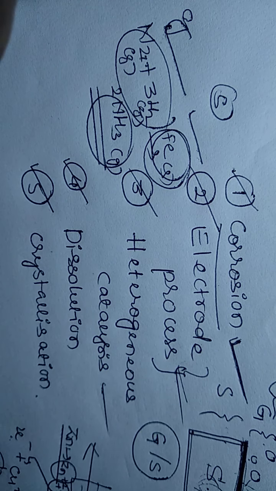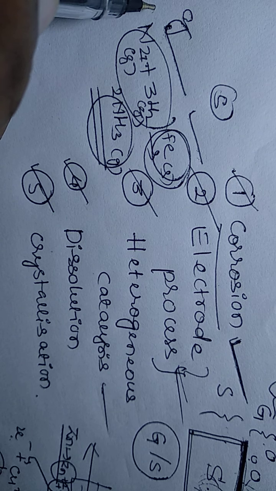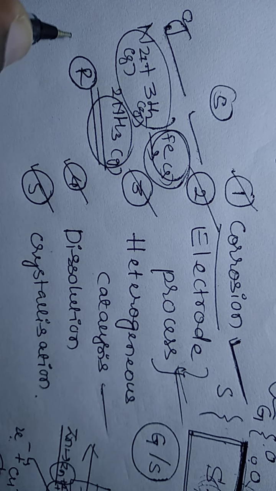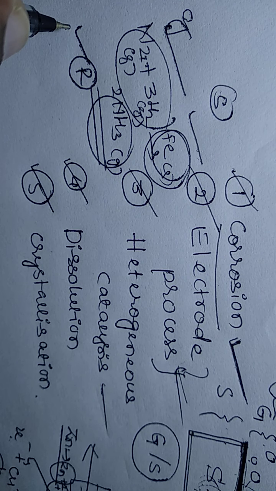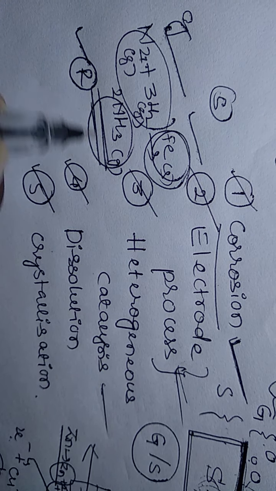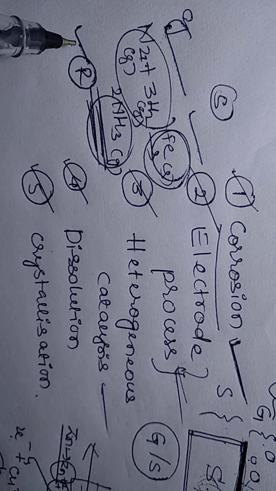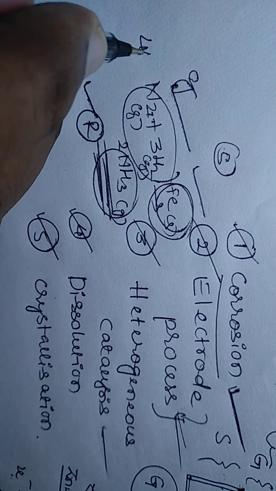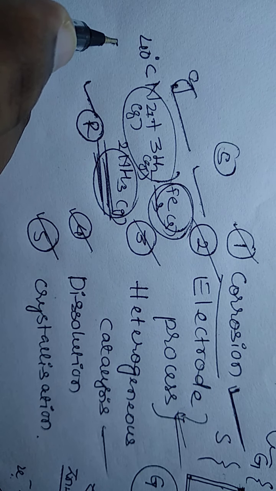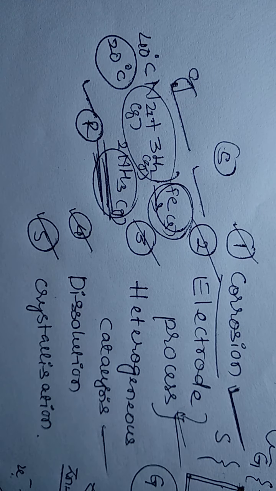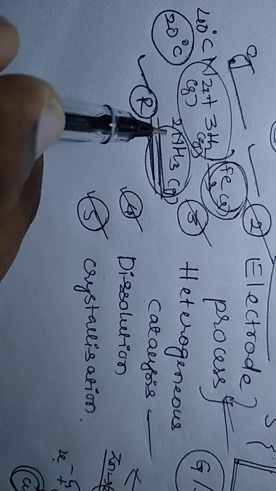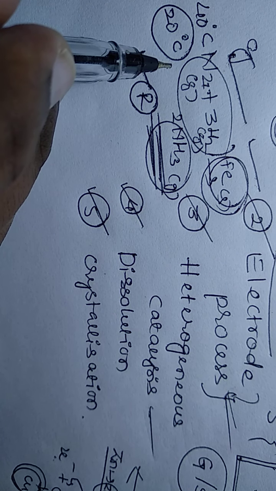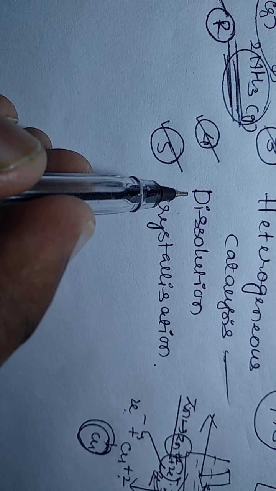So basically, what do we mean by a catalyst? Catalysts are substances which accelerate the rate of the reaction. Accelerate means you will get the product at a lower temperature or very fast. For example, if you get a reaction at 40 degrees Celsius, then by adding a catalyst we will get the reaction at only 20 degrees Celsius. It will accelerate the rate, or speed, of the reaction.